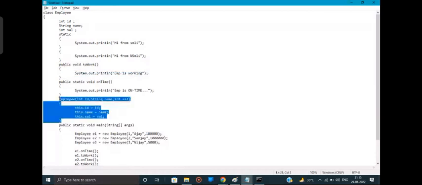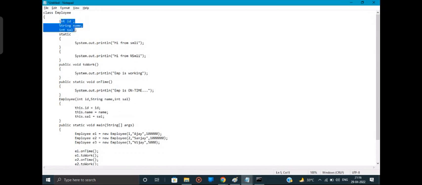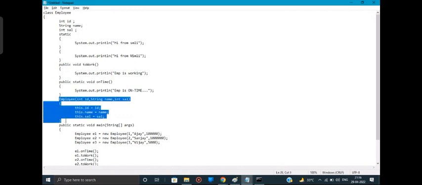But what are the things that will get loaded? All the non-static things will get loaded, but this constructor won't get loaded, guys. Except the constructor, everything non-static will get loaded into the object. Remember this, the constructor won't get loaded anywhere.